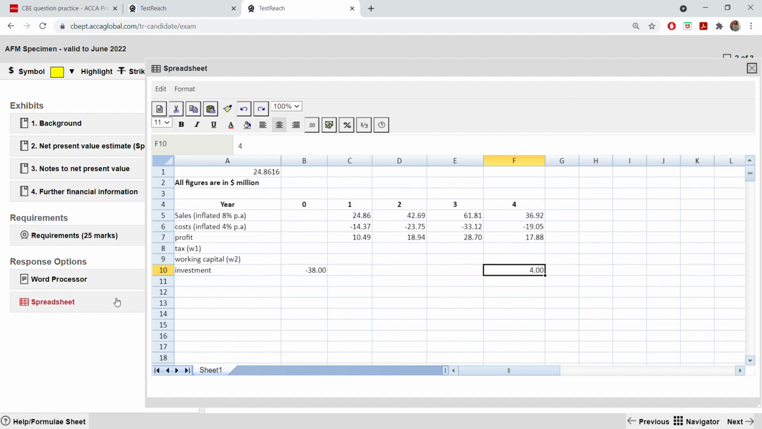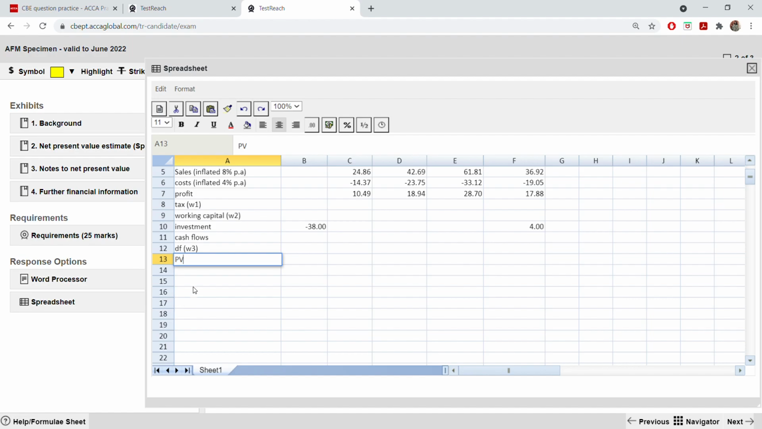Then we are going to have cash flows. Make sure that you make this format first. And then discount factor, DF. DF will be working 3. That also you have to work out. So 3 workings are required here. And finally we have present value, PV. And then here we can write our base case net present value.